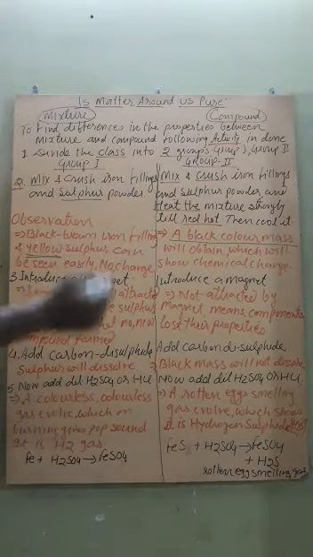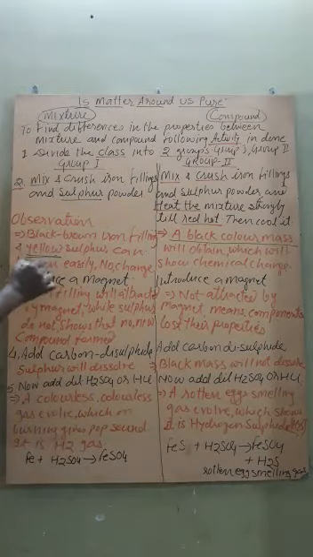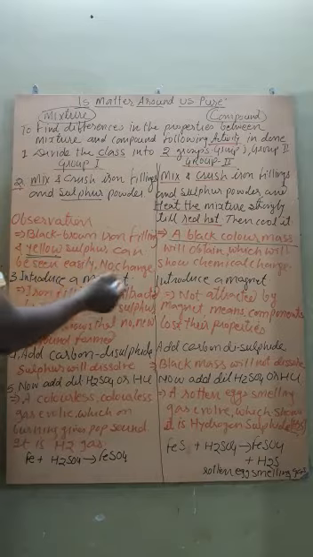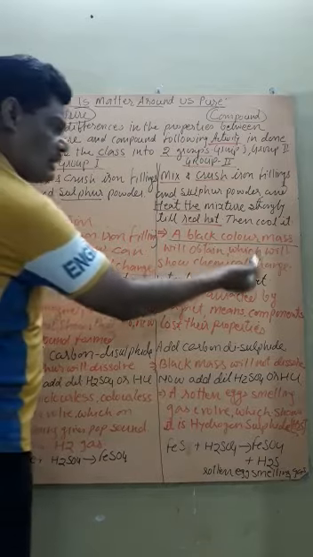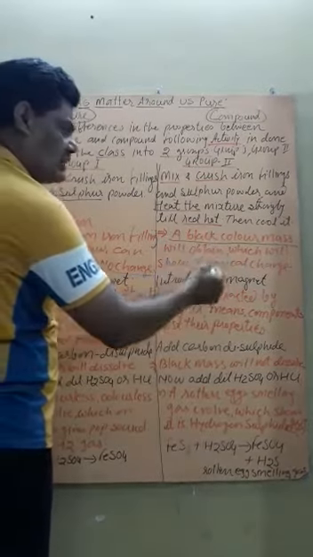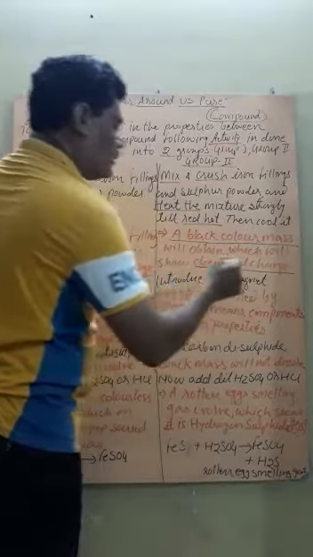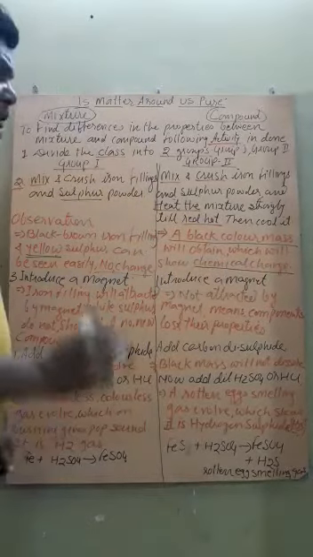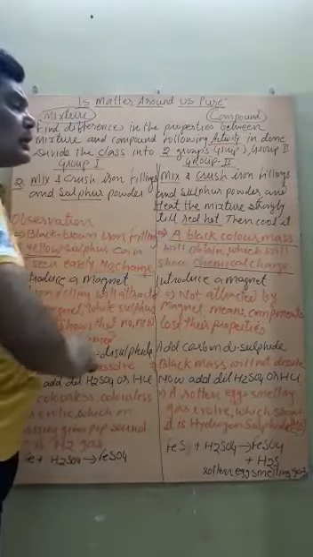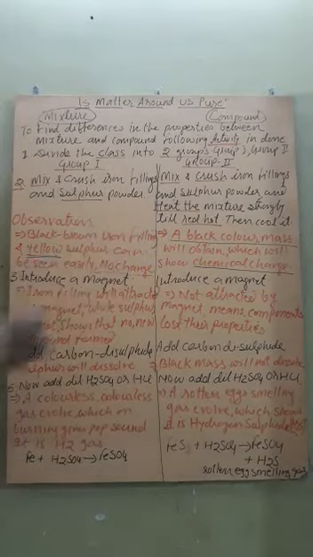What does it show? It shows that there is no change in the property of the components in group 1. But what here is found? There is a change. It is because the sulfur has lost its property and a new compound is formed. That is, a new chemical compound is formed.